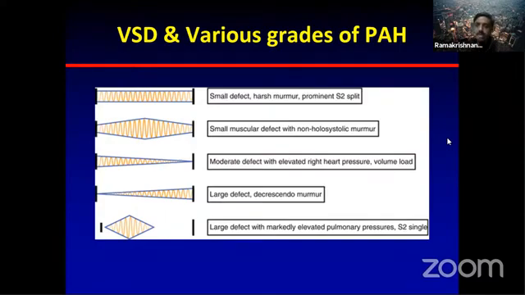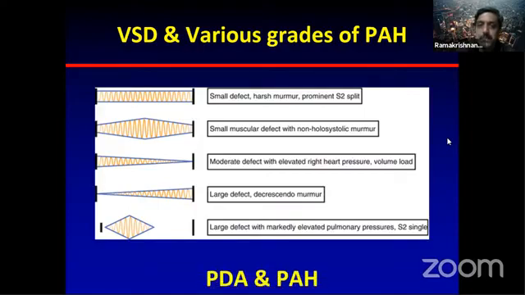So initially S2 will be normal and a loud murmur will be there. As PH goes on increasing, the murmur goes down, and the split becomes wider if flow is increased. But then the flow diminishes, and as Eisenmenger syndrome almost develops, the S2 becomes single. So that is what you should remember.